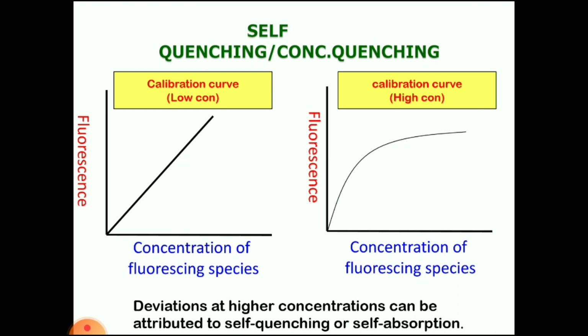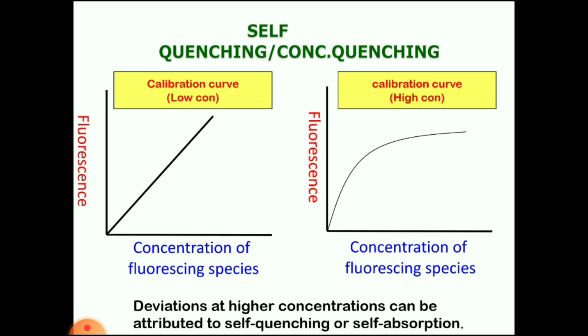Why? Because at high concentration, more solute particles are present in the solution. When light falls on the sample, one solute particle will emit the radiation. The radiation emitted by one solute particle will fall on the adjacent solute particle.